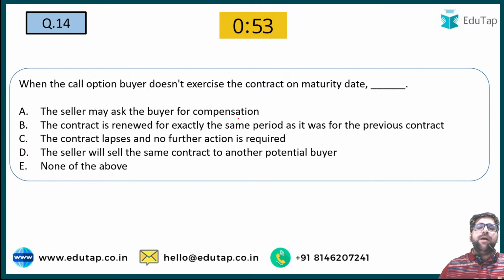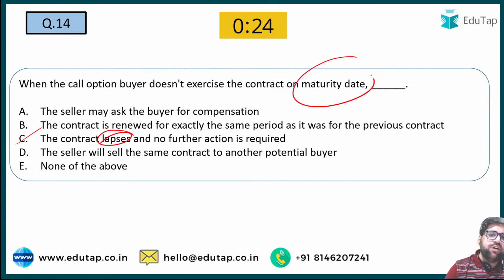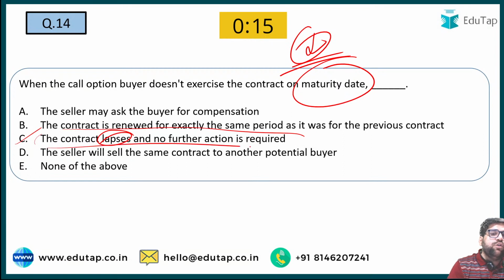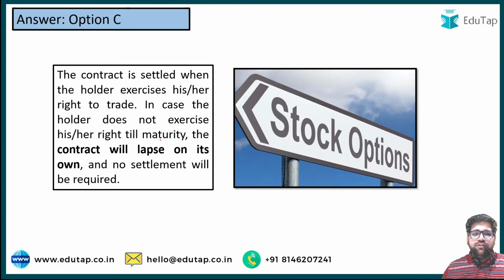When the call option buyer doesn't exercise the contract on maturity, the seller may ask the buyer for compensation, the contract is renewed, the contract lapses, or the seller will sell the same contract to another potential buyer. The answer to this question will be C. Why? Because the contract lapses and no further action is required, because this contract will have zero premium value or time value. When the contract expires, no action is required and the contract will lapse. So that's why the answer will be C.